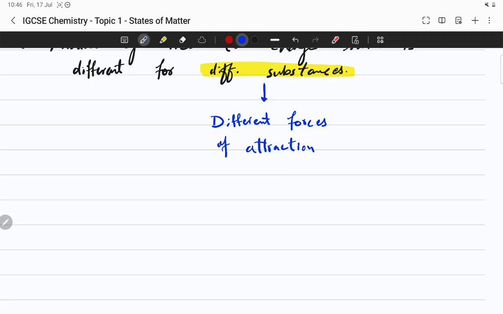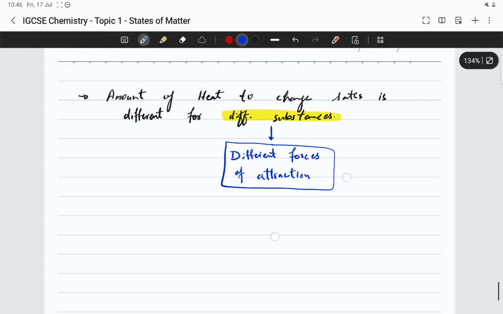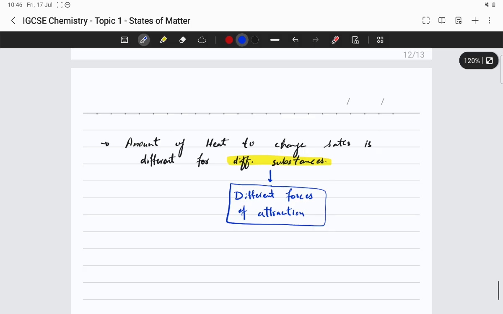That's why it would take less energy if the forces of attraction are weak. If the forces of attraction are strong, it would take much more energy to break them and change from solid to liquid and liquid to gas. So that's all about how you change different states of matter.